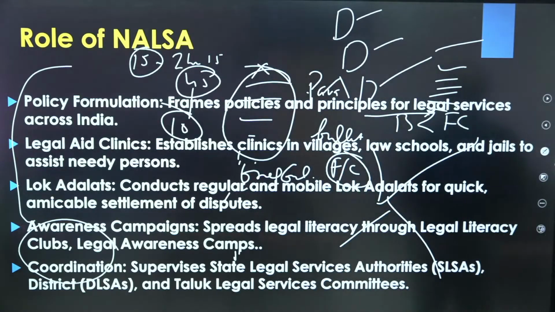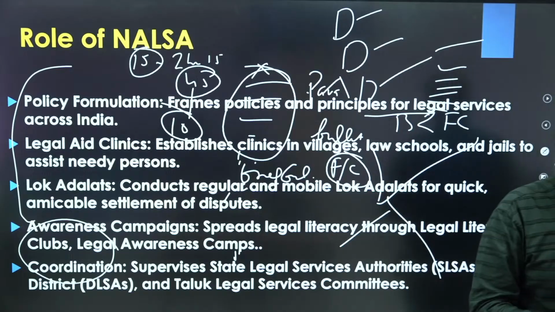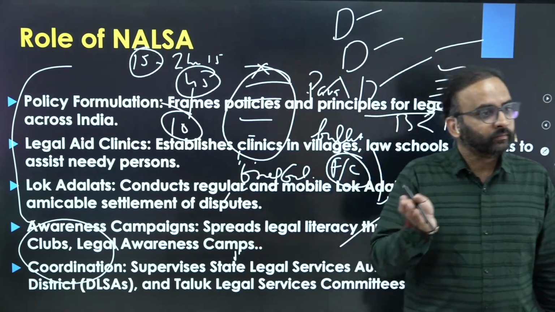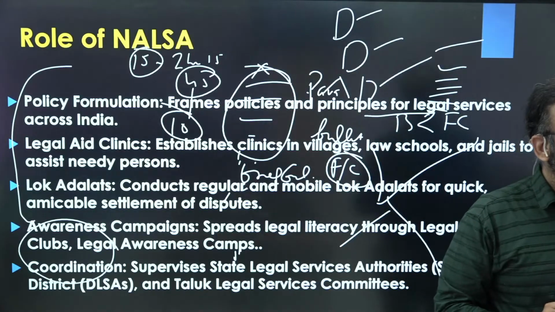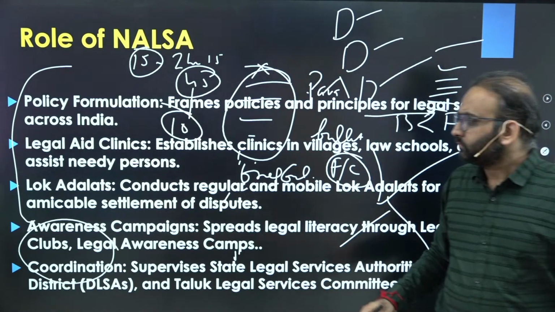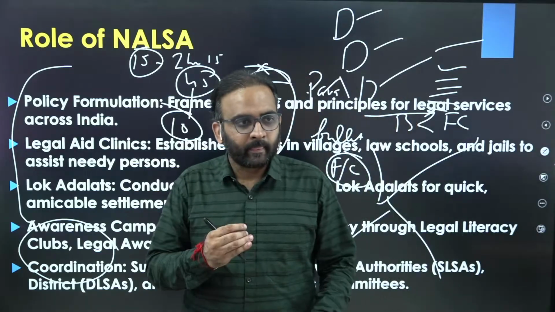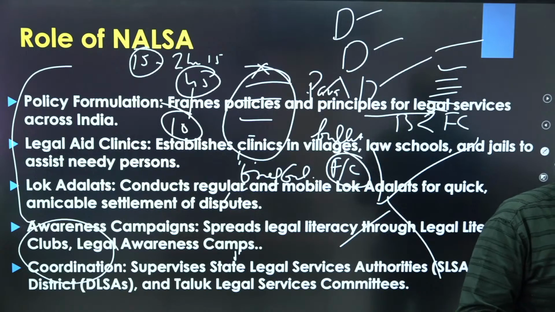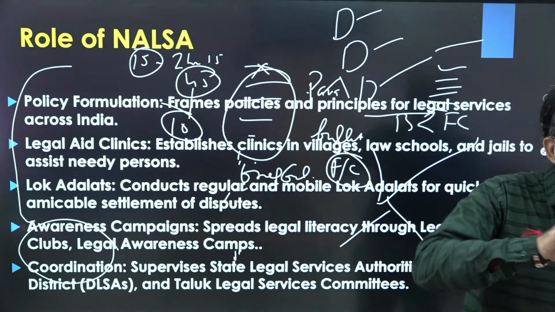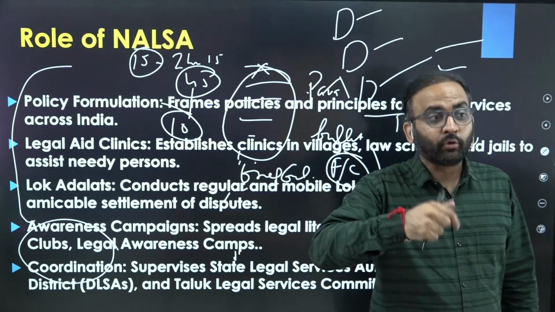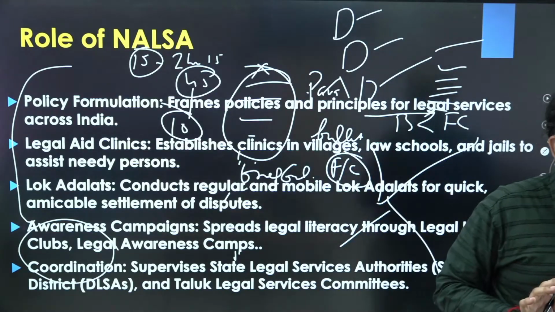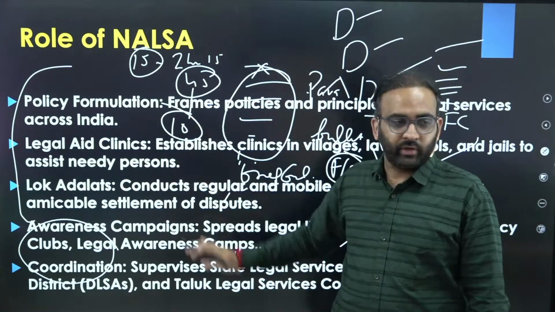It can review its own policy and make necessary corrections. So by this you can smartly make a 4-point answer into an 8 to 10-point answer. You get the point? Here you need to be smart, so that your points do not look repetitive, but at the same time you are making sub-points out of a single point in such a manner that all these points look distinct, right? So that's how you need to write.